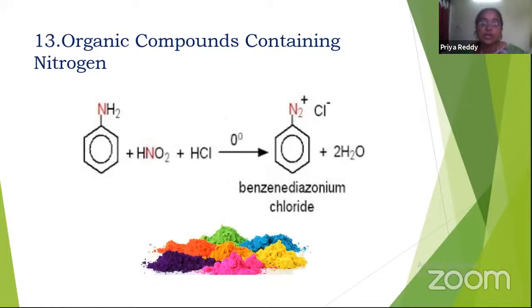All this organic chemistry definitely has wide applications in the drug industry, that is pharmaceuticals, and fertilizers, pesticides, even dyes. I'm showing the colors here. It means that many dyes have these organic compounds. Nitrogen compounds especially are there in fertilizers and dyes.